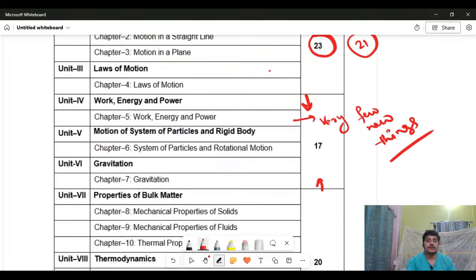This: motion of the system of particles. It is not about a single body. Here, the object has so many particles. If you want to know what happens to each particle, how they move and how they rotate, you will learn these things here. This is the most critical and most important chapter, and it holds the maximum marks here, about 10 marks out of 17. This one, system of particles.